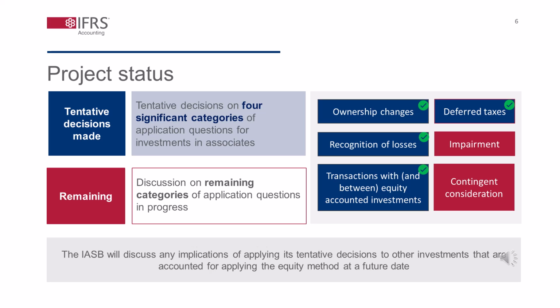The IASB has completed the discussion and taken tentative decisions on all but 2 application questions. It will discuss the 2 remaining questions. One question is to clarify when an investor should assess if its investment is impaired, and one question on how to measure an investment when the consideration includes contingent payments.